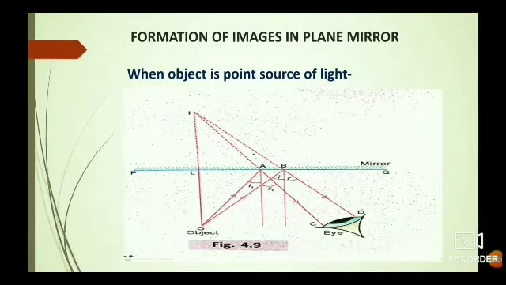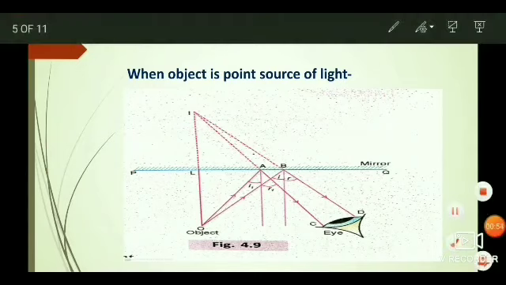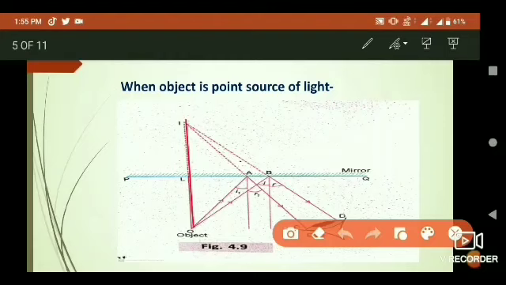When this divergent beam formed by AC and BD reaches the eye, then to the eye it appears to come from point I. Thus, I is the image of point object O.